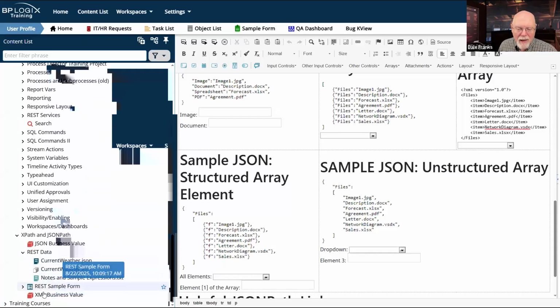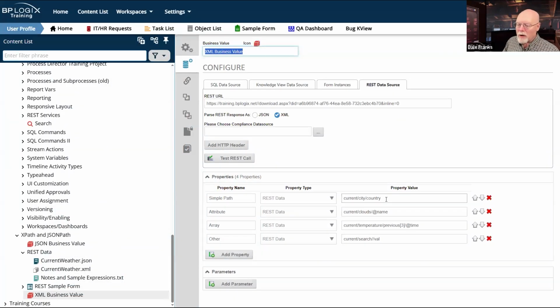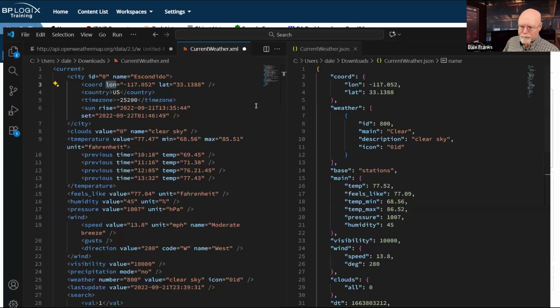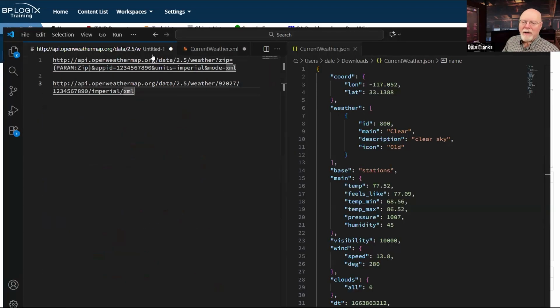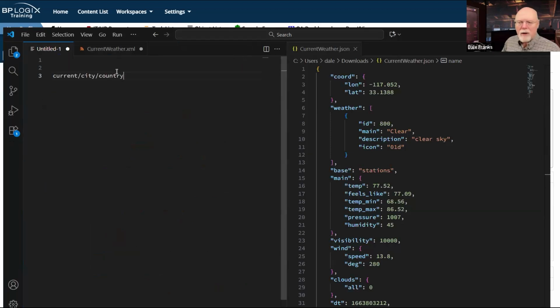So let's take a look at an XML business value. All right, so we talked about that / navigation. So let's go here. We'll copy this and run back over to my text file, and we'll get rid of these URLs and we'll just drop that in there.